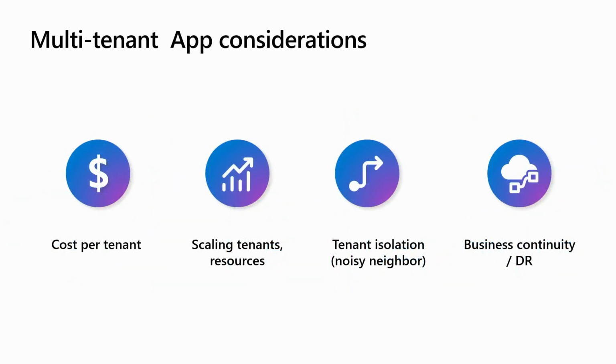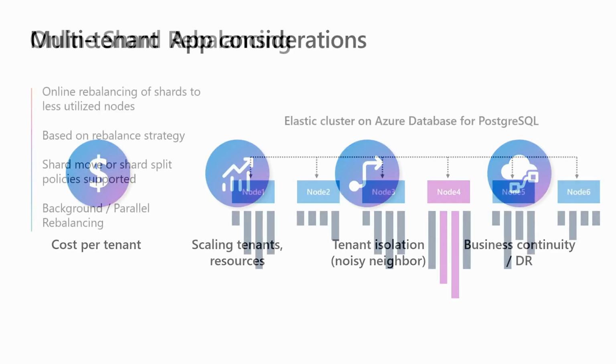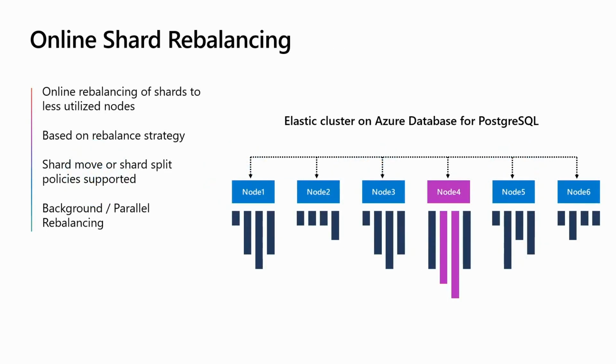The important considerations of a multi-tenant app are cost per tenant. You can have density of packing here with the clusters. Scaling per tenant, you are able to add nodes easily. Tenant isolation we'll talk about soon, and business continuity. We have something called online shard rebalancing, and this is needed in 2 places. A, when you add a new node.